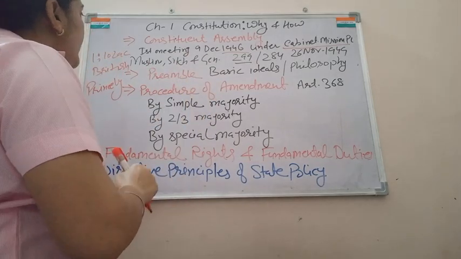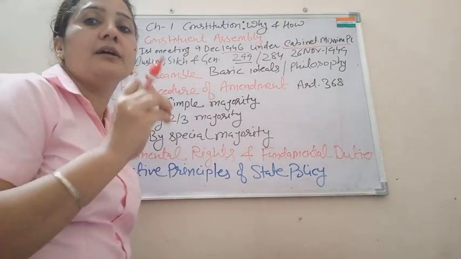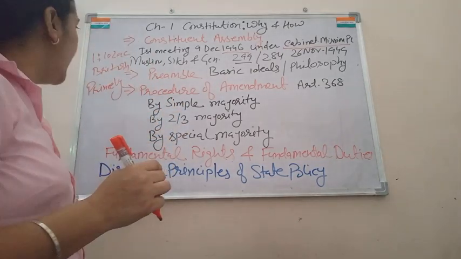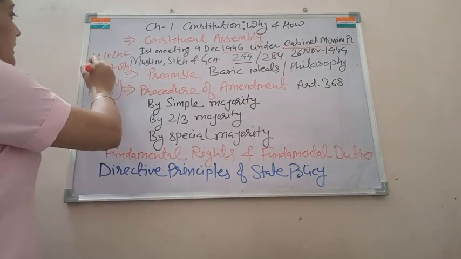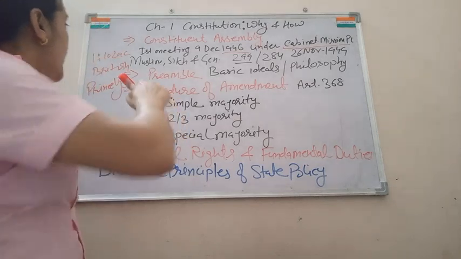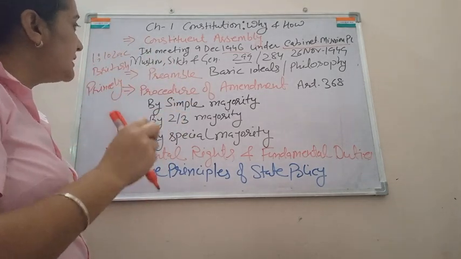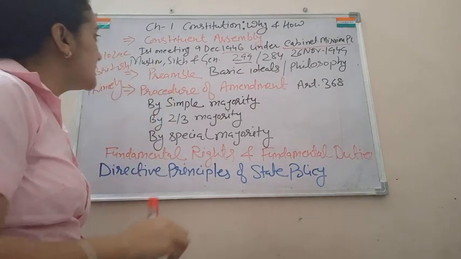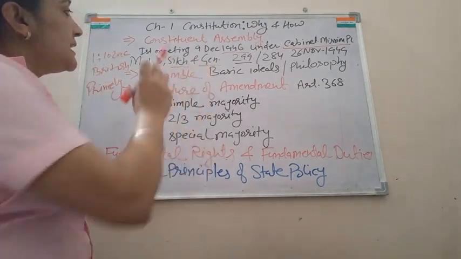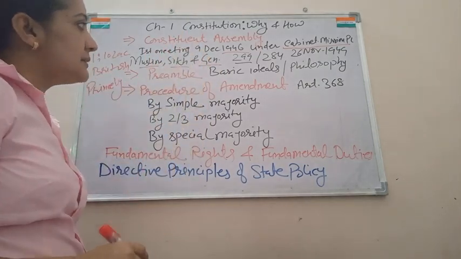The members of this Constituent Assembly were selected on the basis of proportion, and the proportion was roughly 1:10 lakh, meaning one member was selected per 10 lakh population. And the main communities which were given representation in this Constituent Assembly were Muslims, Sikhs and Jains. So these are the major communities which were part of the Constituent Assembly.